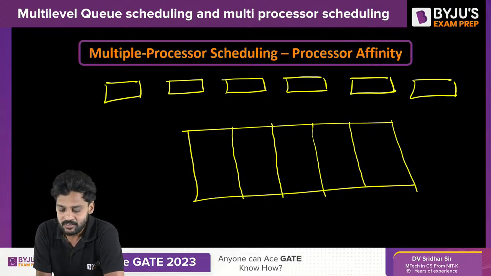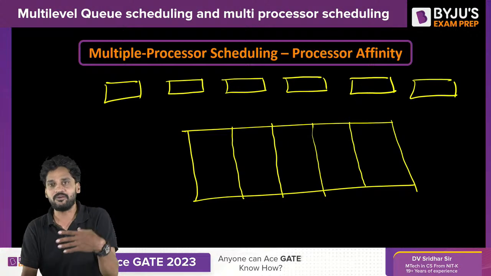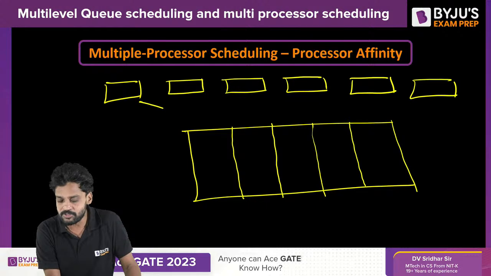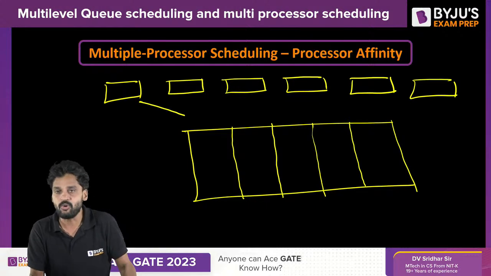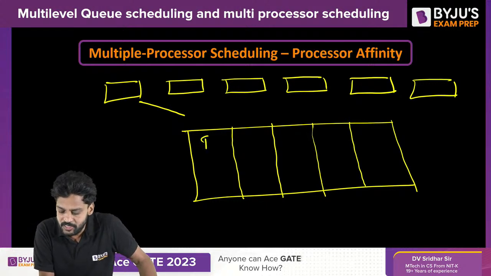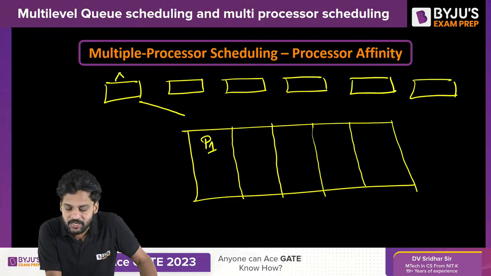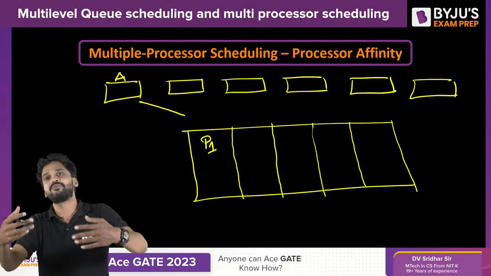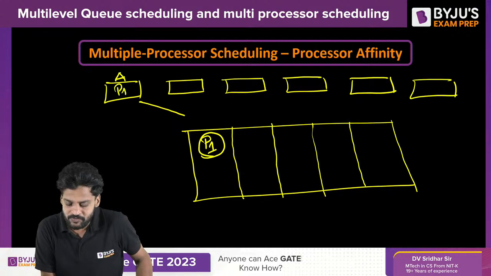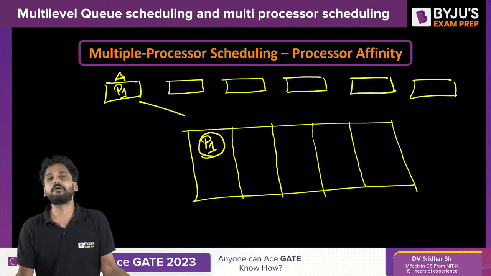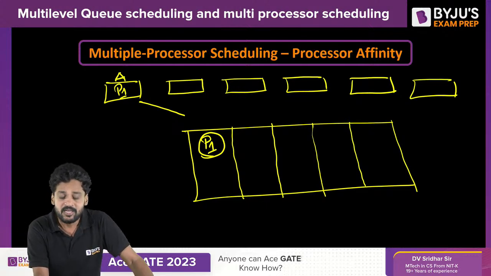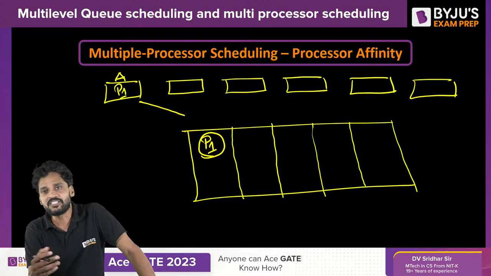Let us say that the moment one process arrives into the system, it will be given randomly to one ready queue. Every processor will have its own share of ready queue. Let us say process P1 got scheduled into A initially the moment it arrives into the system. When P1 gets executed in A, of course we expect P1 not to finish completely. Due to the scheduling algorithm's preemption, P1 may come out of the processor before its completion.